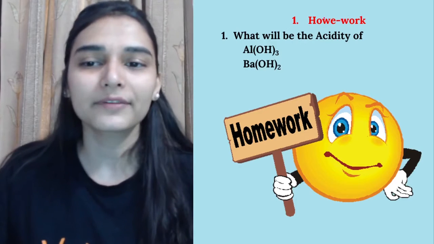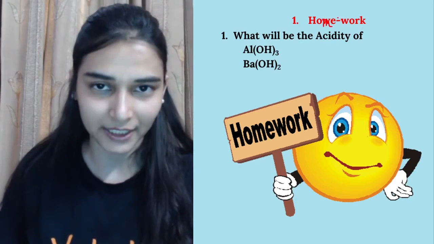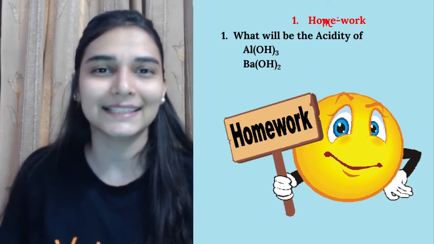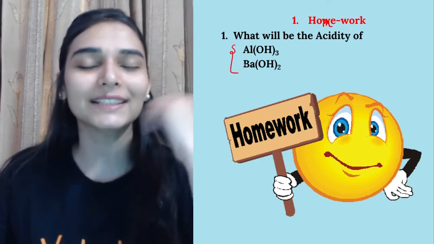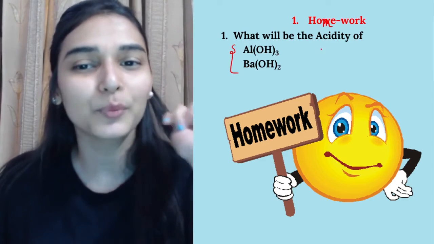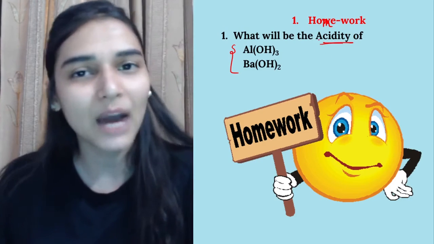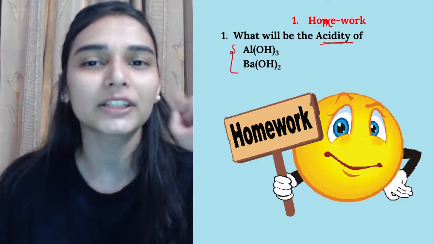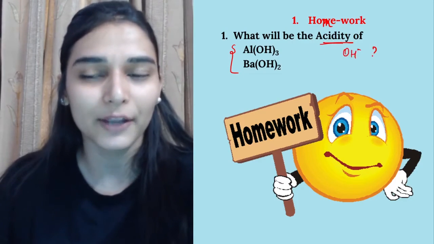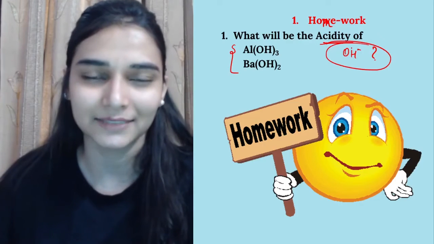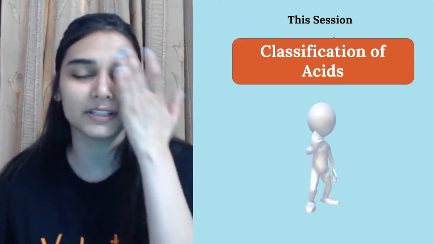Before moving forward, I have a homework question for you. Let's see. What will be the acidity of? You are provided with 2 bases. ठीक है, आपको बेसिस दिए हैं, बेसिस के लिए वी डिफाइन एसिडिटी. मतलब यहाँ पर भी सेम कॉन्सेप्ट होता है दैट वन मॉलिक्यूल ऑफ दिस बेस इन वाटर विल बी गिविंग यू हाउ मेनी OH ions. That is its acidity. Try to do it, aluminium hydroxide and barium hydroxide.